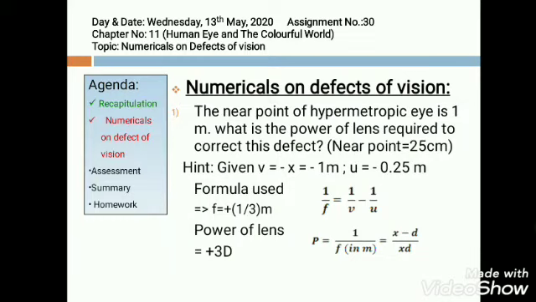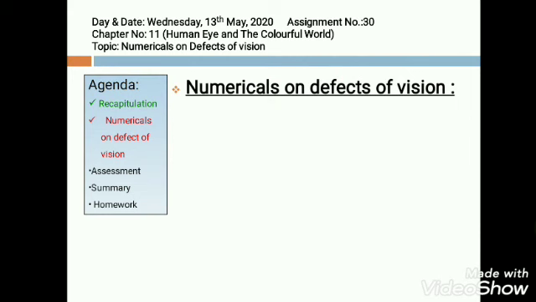Now, what will be the nature of the lens? What is the value of focal length? What is the value of power? Both are positive. So, the lens used will be a convex lens. Clear? Coming to the next question.